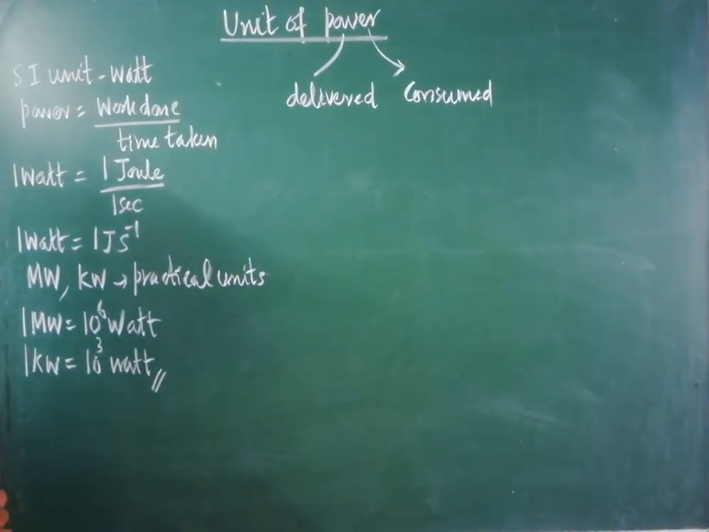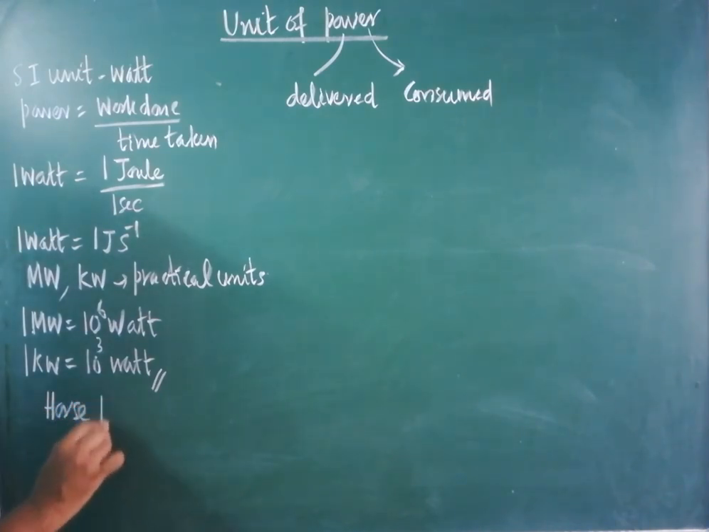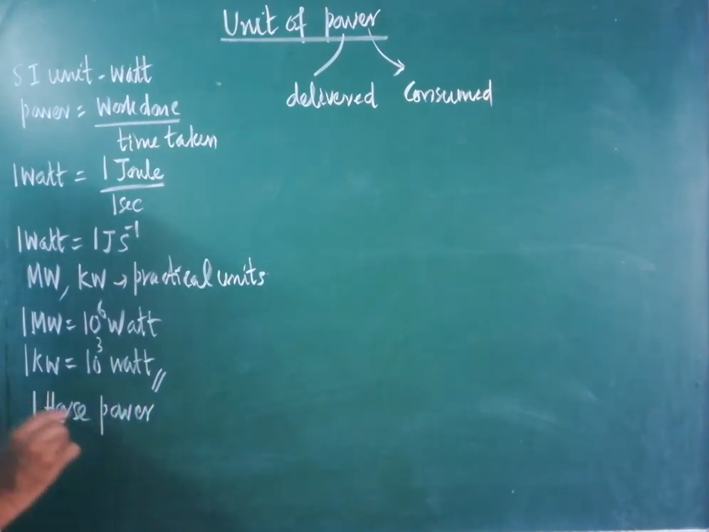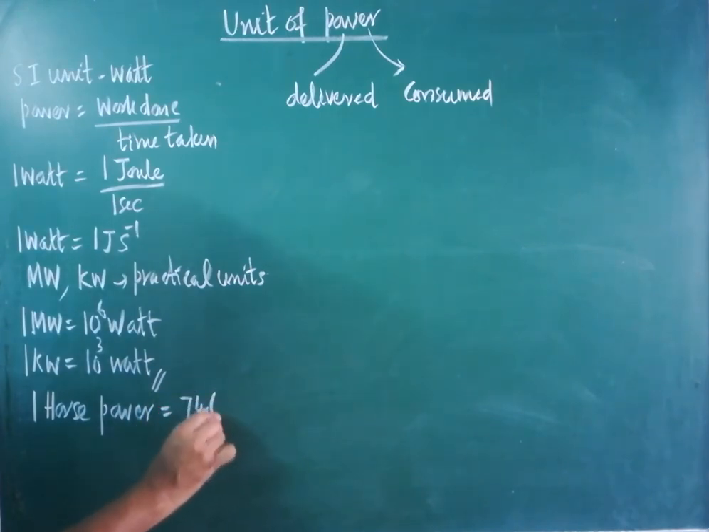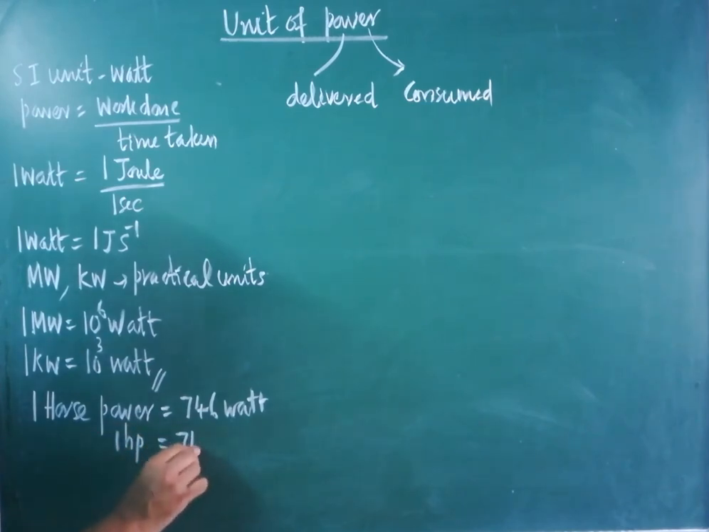Now we are going to see what are the other practical units. In the case of pumps, jet pumps or submersible pumps, their power is measured in terms of horsepower. So horsepower is another unit to represent the power of the machineries. Okay, 1 horsepower is equal to 746 watts. How much? 1 horsepower, 1 HP is equal to 746 watts. This HP unit is used in machineries.